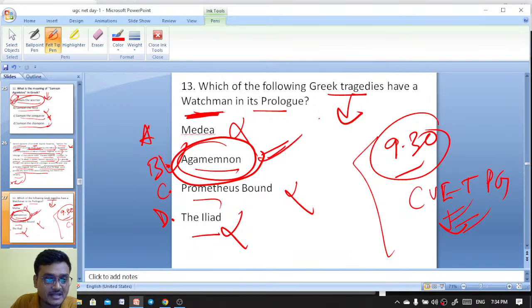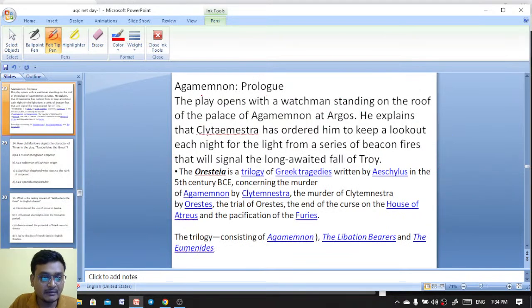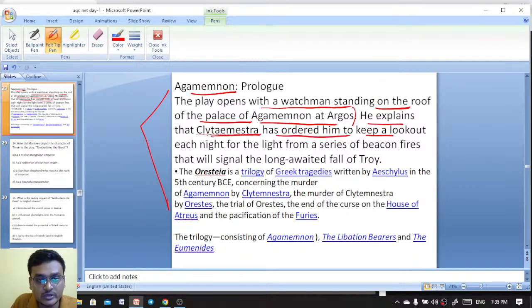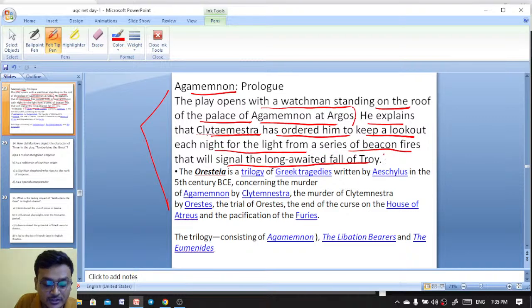So Greek tragedies have a watchman in its prologue. In Agamemnon, the play opens with the watchman standing on the roof of the palace of Agamemnon at Argos. He explains that Clytemnestra has ordered him to keep a lookout each night for the light from a series of beacon fires that will signal the long-awaited fall of Troy.